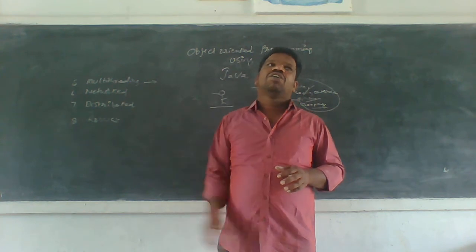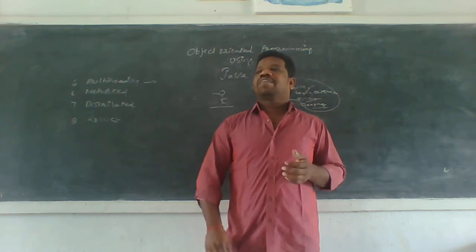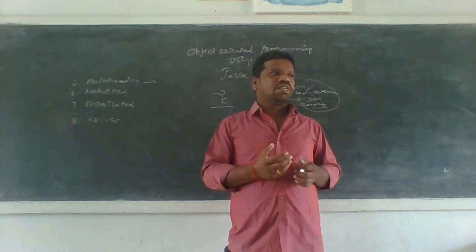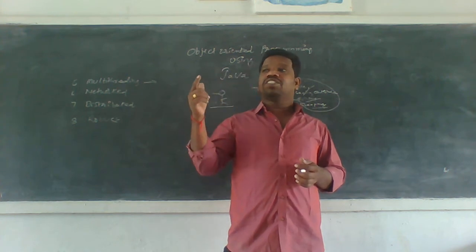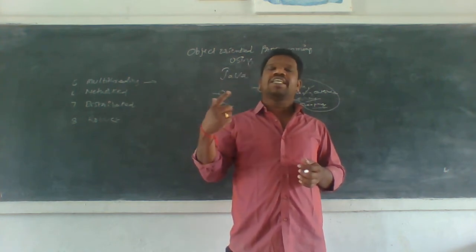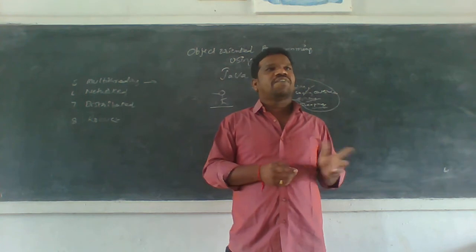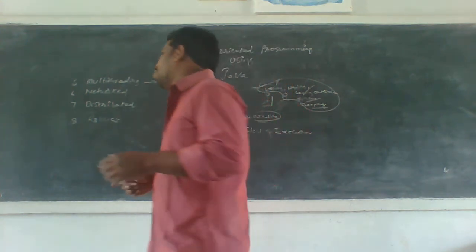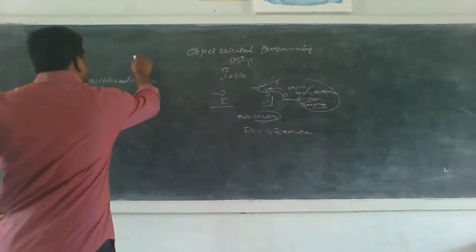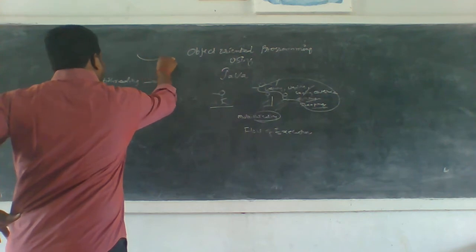Why? Because you have mobiles, and mobiles contain apps. So many apps are developed by Java. For example, have you seen the Java logo? The Java logo is like this.